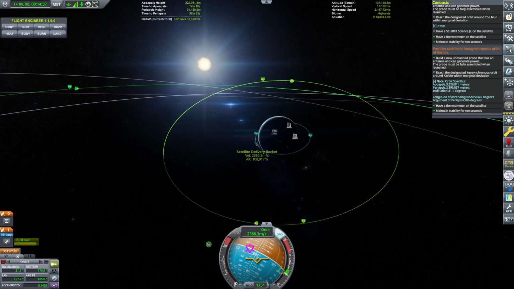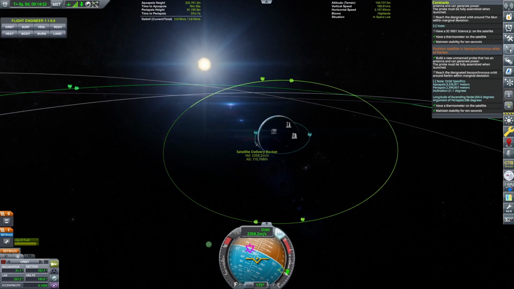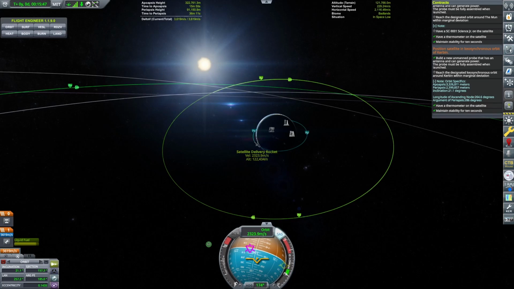Burn radially or anti-radially. Once you're at the appropriate node, create a maneuver node. Adjust the node to give you radial in or radial out burns. This will shift your periapsis around the orbit without significantly changing your apoapsis. Remember that these maneuvers will also use up some of your delta V, so ensure you have enough fuel to both adjust the orbit and complete the rest of your mission tasks.